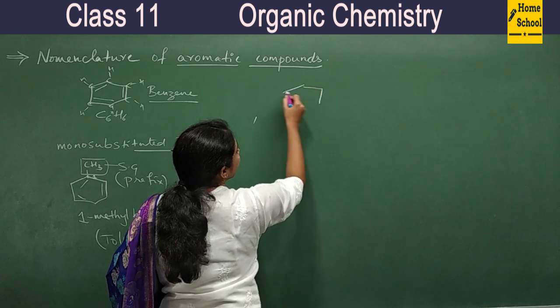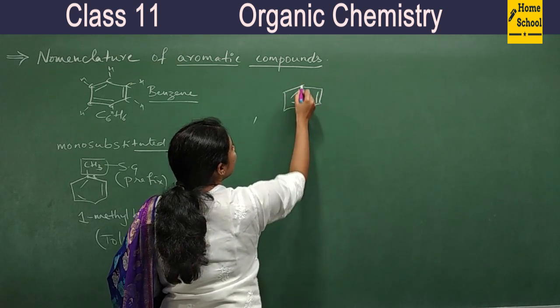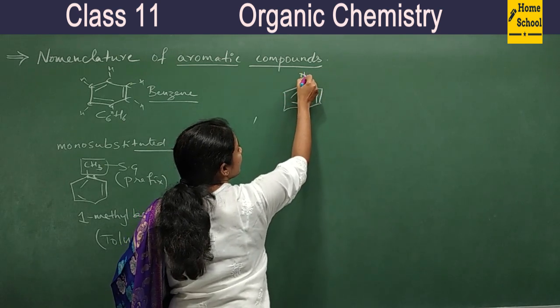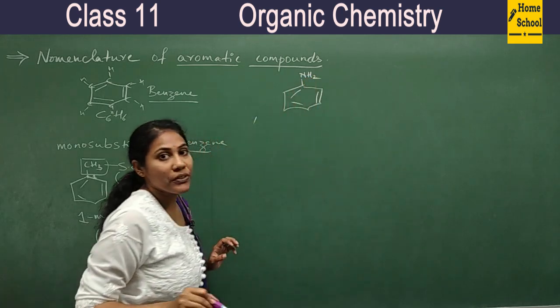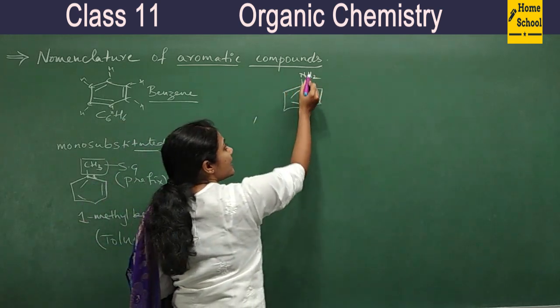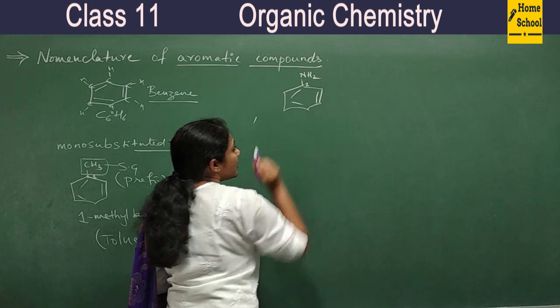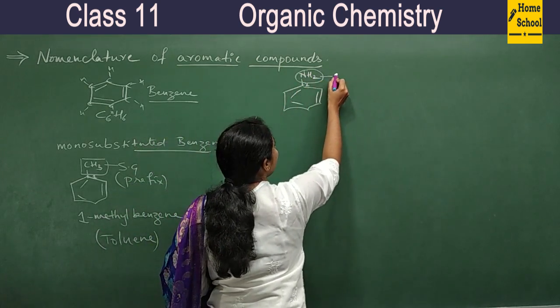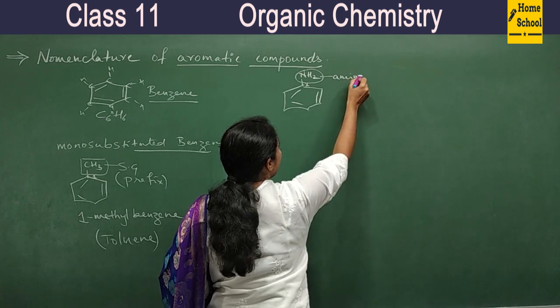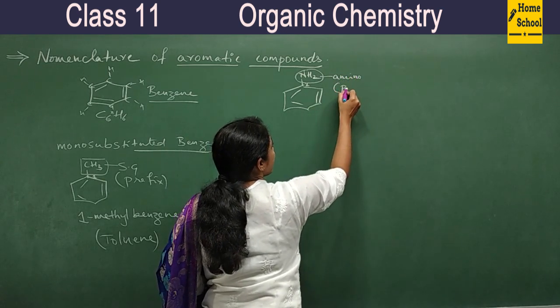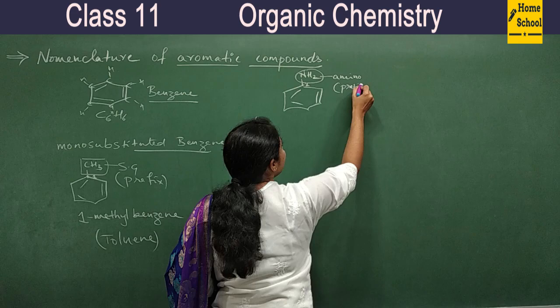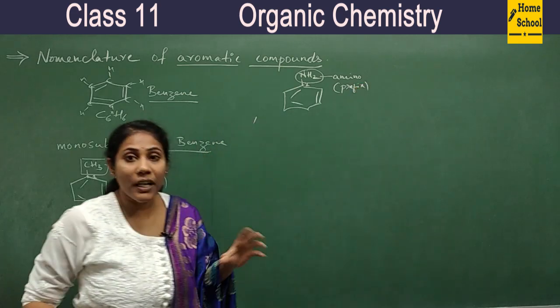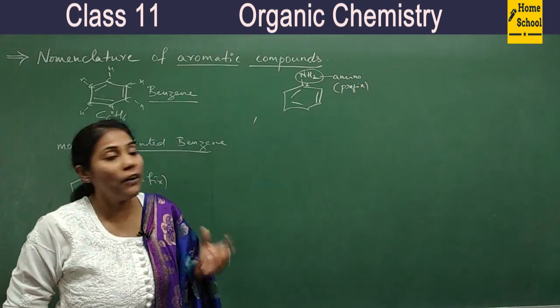Now coming to another example of mono-substituted benzene. Observe here. This is also a very important compound. So I will have NH2. Here NH2 is a branch present at the first carbon and its name is amino. You will write its name as amino in the form of prefix.